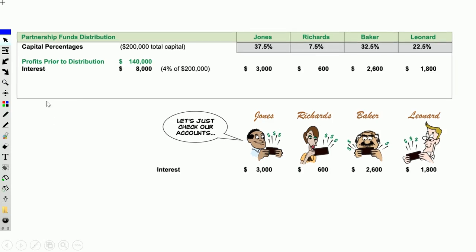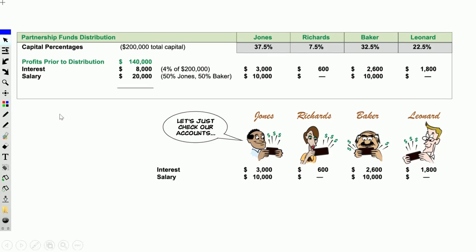Well, we're starting with interest. Everybody gets 4% on their capital account. So we know 4% times 75,000 is 3,000. Then we take 4% times 15,000, which is $600. Then we take 4% of the 65,000, and that's going to be 2,600. And then we take 4% on the 45,000, and that's $1,800. So there's the starting point of how we're going to break the interest out. Let's move on to the next item.